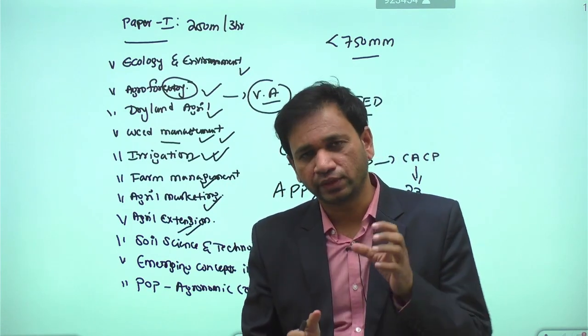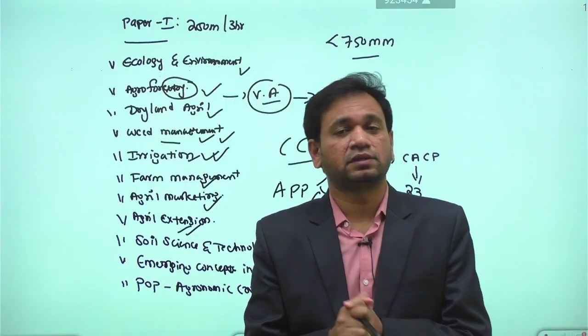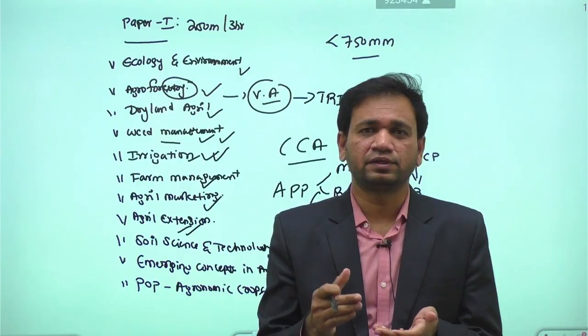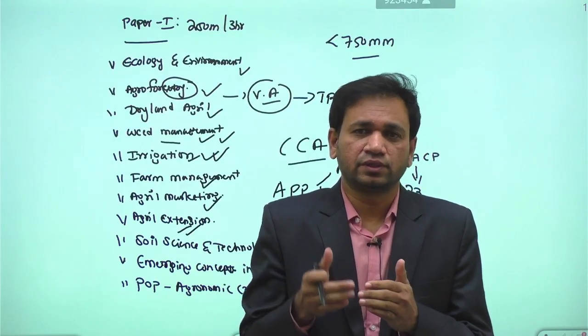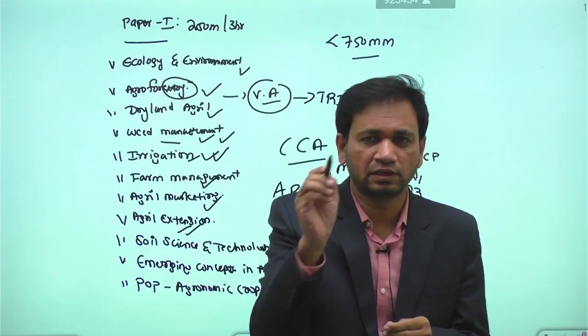Extension workers use different teaching methods, like result demonstration, method demonstration, the training and visit system, campaigns, workshops, seminars, and so on. These different teaching methods are used by extension workers to transfer technology from the lab to the land, right?